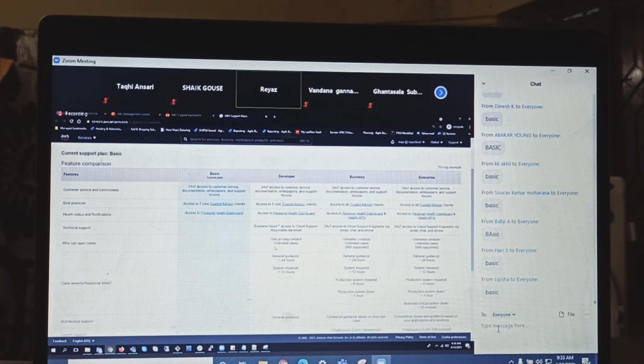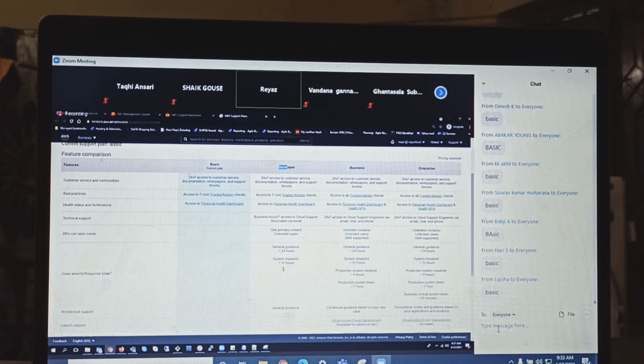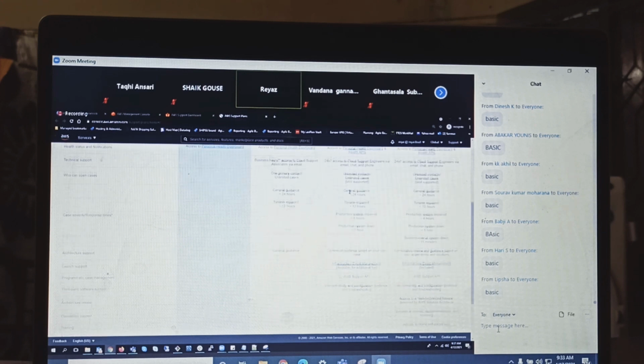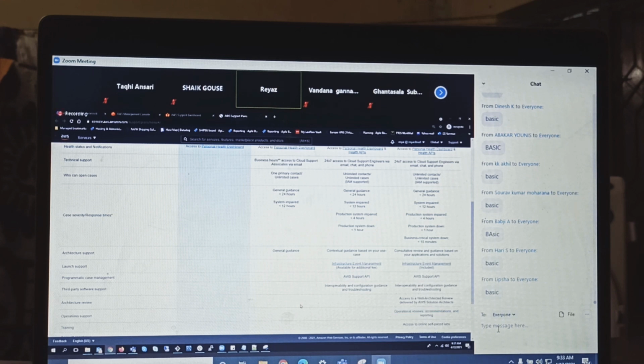So these are all the things that you will get, but this is not required for now. In your companies, if your manager or your company people ask that we need to have support, then you should be bold enough to say, hey sir, we have different types of support. One is Basic, which is free, Developer, Business, and Enterprise. Please see all these SLAs, and then you should tell them which one they need to select.